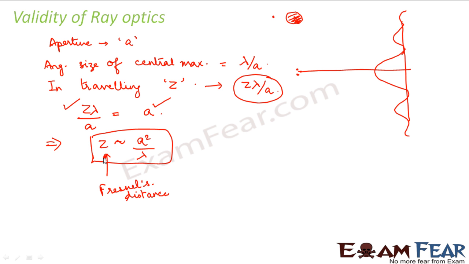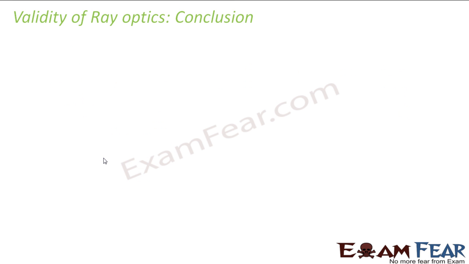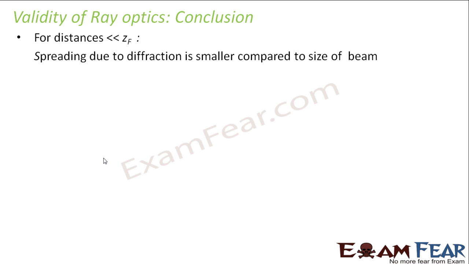So how do we make use of this Fresnel distance? We say that for distances much smaller than the Fresnel distance, the spreading due to diffraction is small compared to the size of the beam. For example, a ray of light falling on a lens should meet at a particular point.